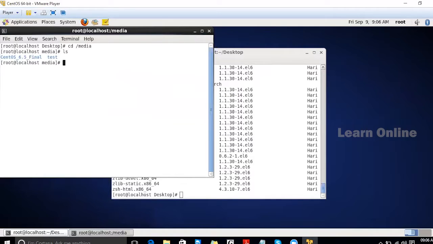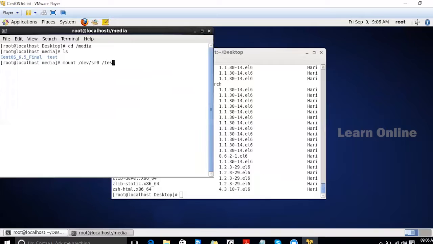In the CD or DVD that will be mounted here. CD is there, but it is not mounted on the test folder. So now I'm going to mount it, because 2 or 3 days back we mounted it. After that I have restarted this computer a number of times. So we didn't mount it permanently, so it was not mounted automatically.